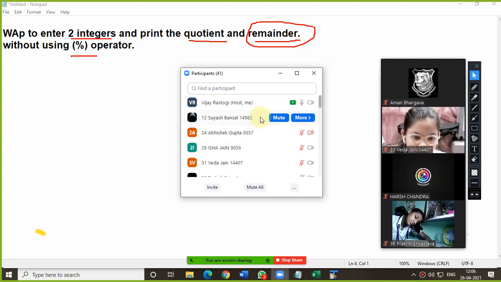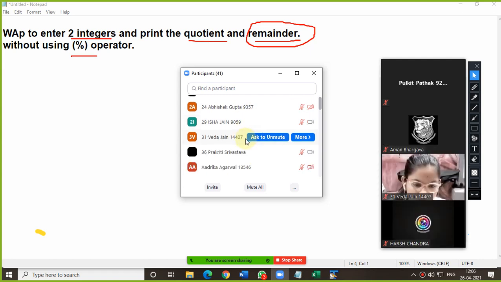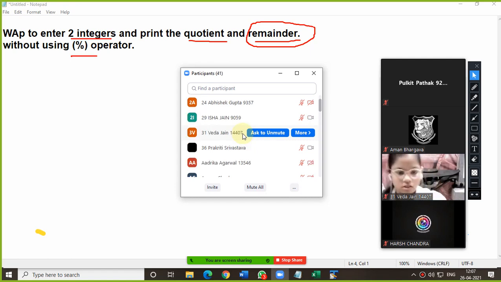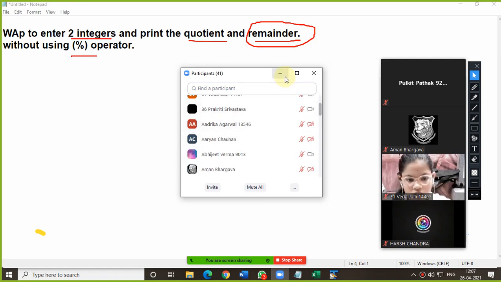Yes, sir. Good. Abhishek Gupta? Yes, sir. Good. Adrika Agrawal, are you getting it, beta? Yes, sir. Well done. Isha Jain? Yes, sir. Good. Please continue.